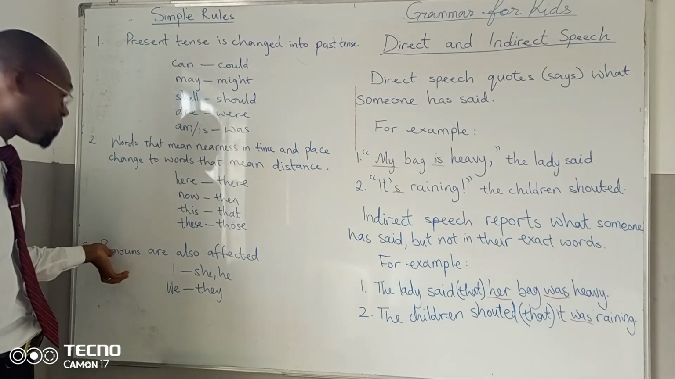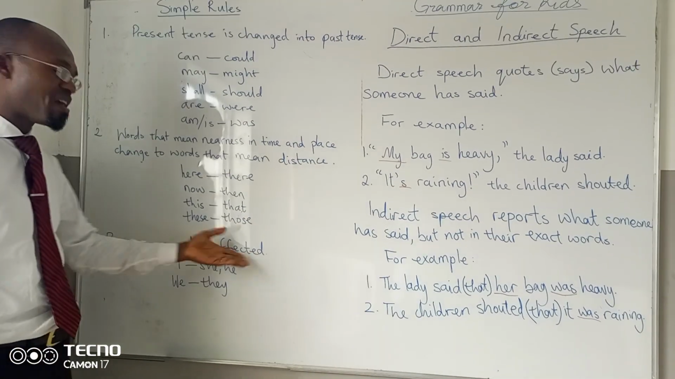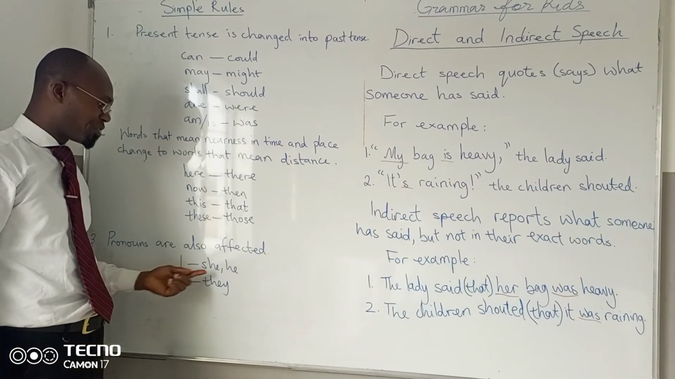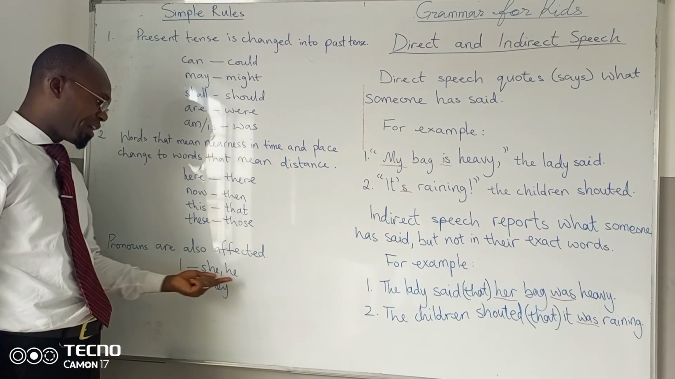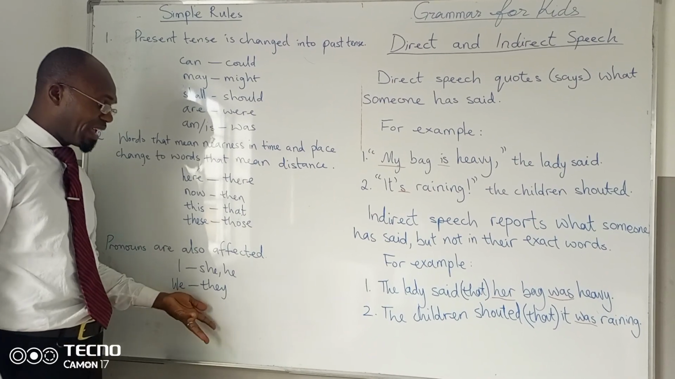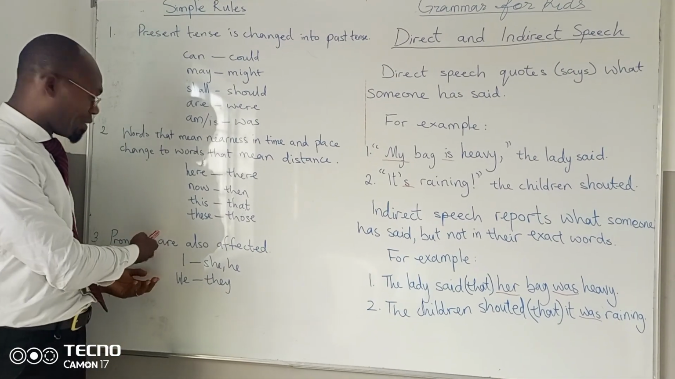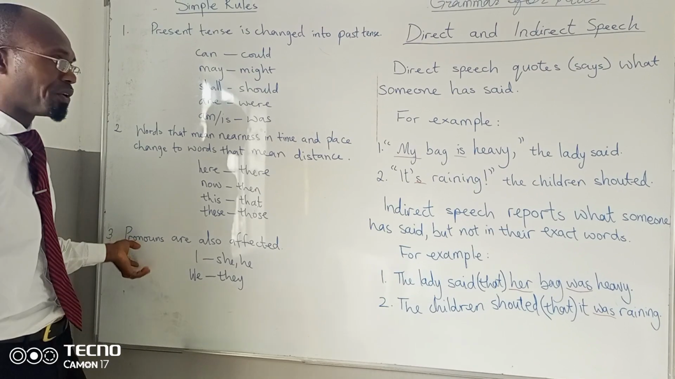The last one here is on pronouns. Pronouns are also affected. I becomes she or he. We becomes they. There are other examples regarding this rule on pronouns.